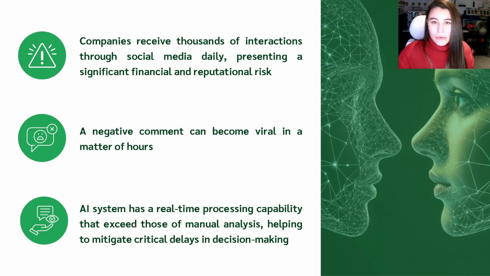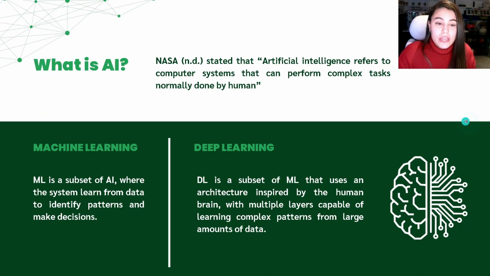Let's understand a little bit more about the technology that will allow this real-time processing in this scenario. So AI is computer systems that can perform complex tasks normally done by a human. Machine learning is a subfield of AI where the system learns from data to identify patterns and help in the decision making. Deep learning is a subset of machine learning that advances its capabilities even more, using multi-layer neural architecture inspired by the human brain to allow the system to learn from complex patterns.